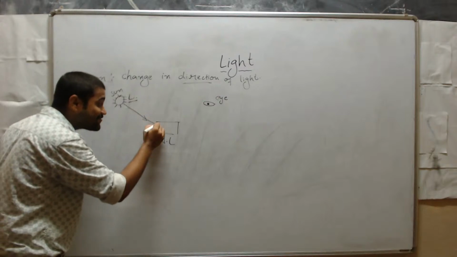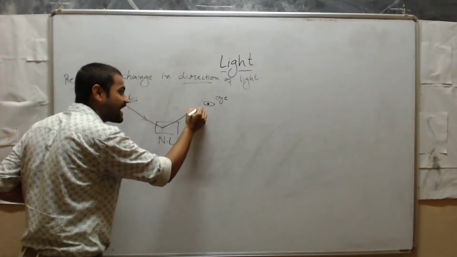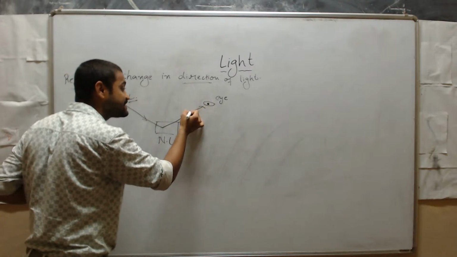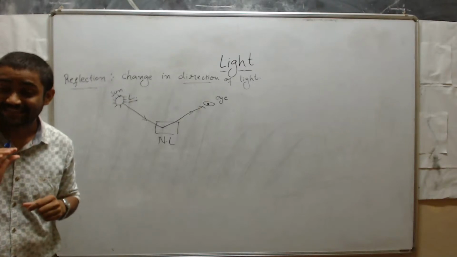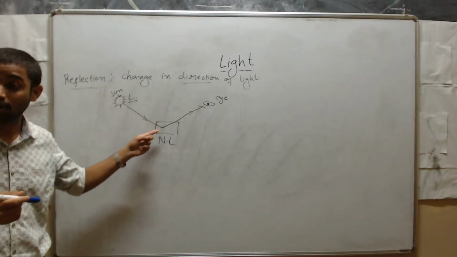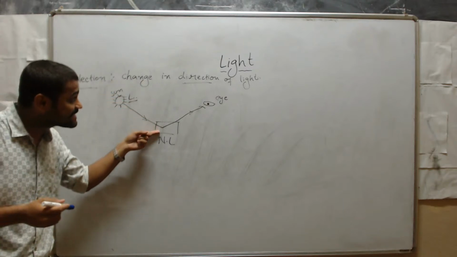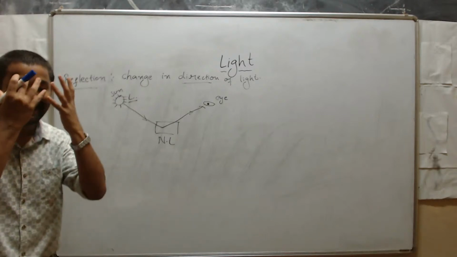And this will change the direction and we can see the object easily. Is it clear? See here, when the light falls on the non-luminous object, it gets reflected. It gets reflected to our eyes.